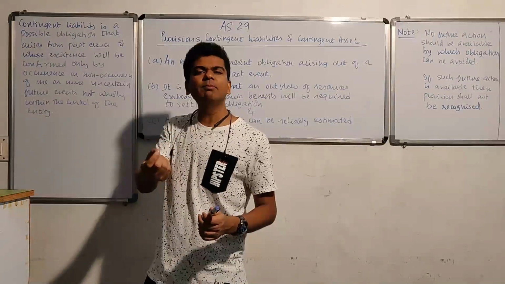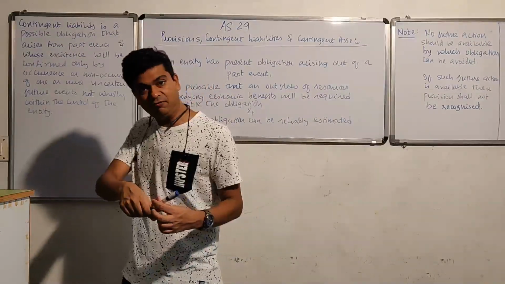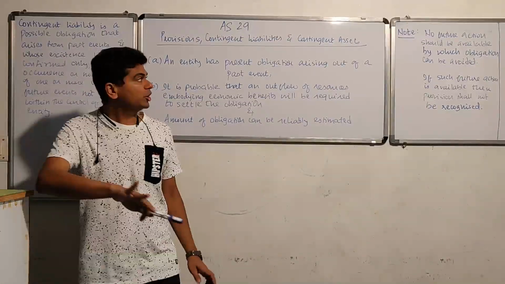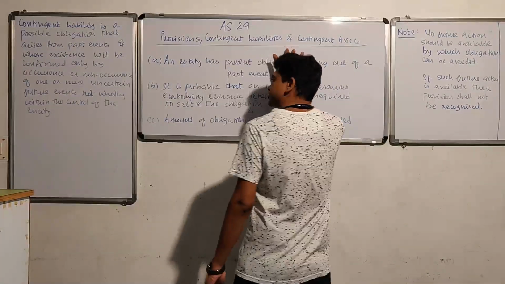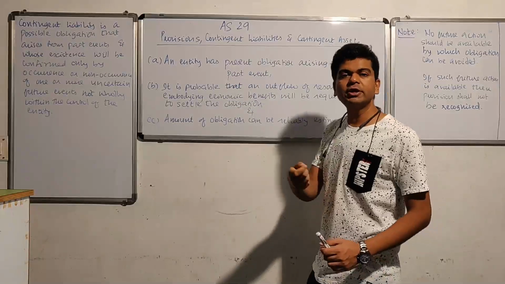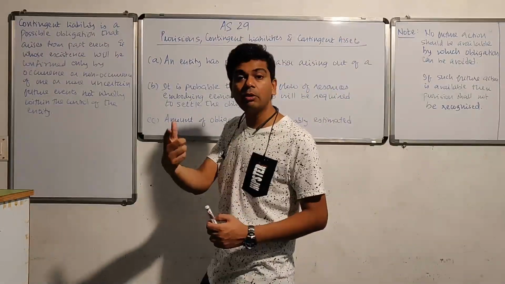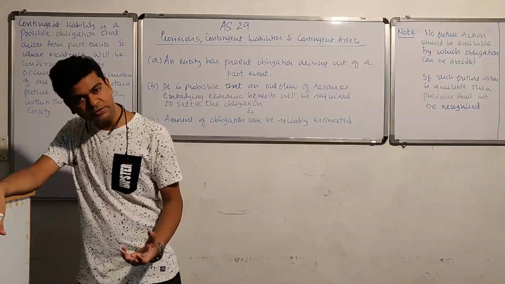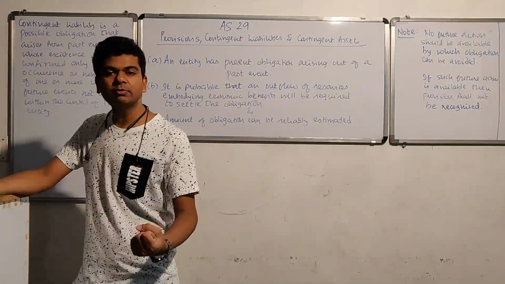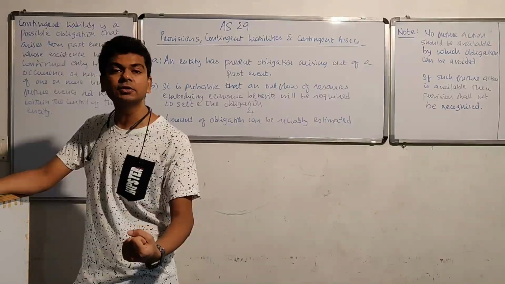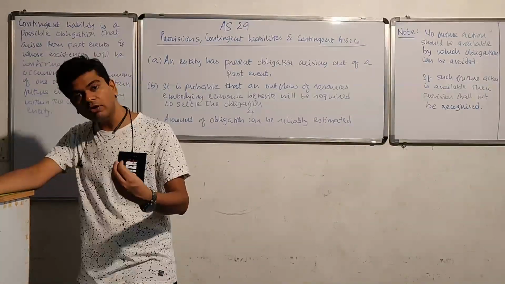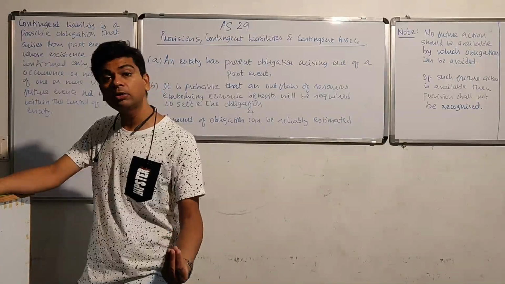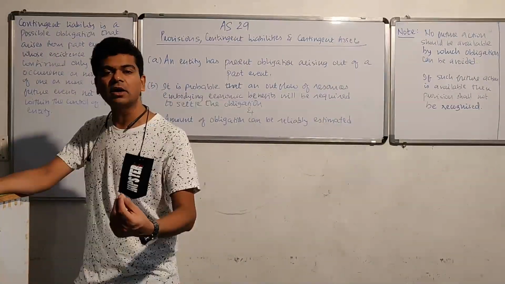I'll take a simple example of an accounting estimate. Let us say for depreciation. Yes, one word of caution. Depreciation has nothing to do with accounting standard 29. I'm just using depreciation as an example to bring about the importance of an accounting estimate. What I was just trying to suggest is that when we finalize our financial statements, we need to make some accounting estimates. There are certain things for which there is not much clarity. Some assumptions have to be made, and on the basis of that only we can finalize our books.